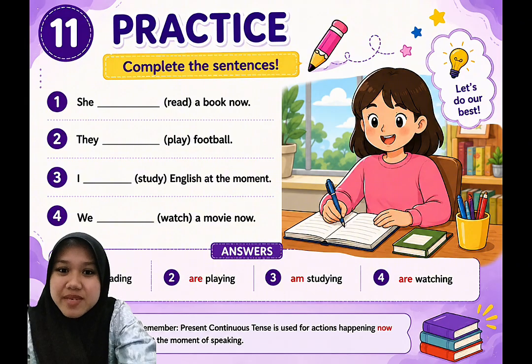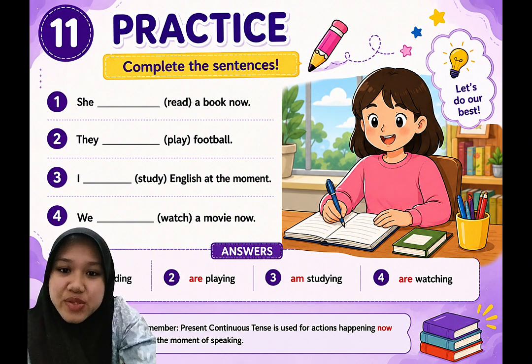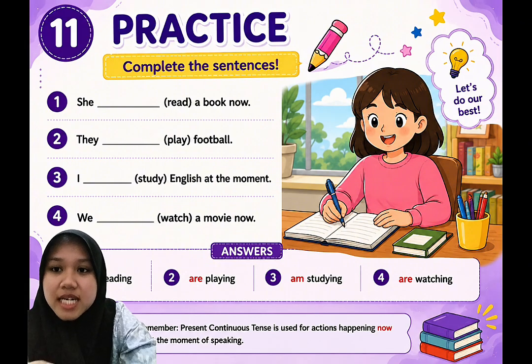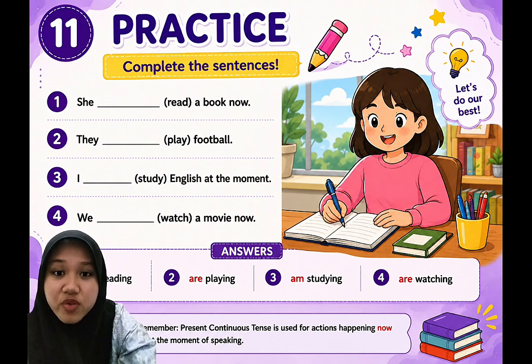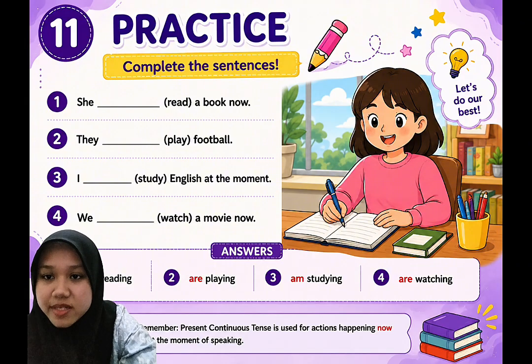Okay, time is up. Let's check the answers together. Number 1: She is reading a book now. Number 2: They are playing football. The answer for number 3: I am studying English at the moment.